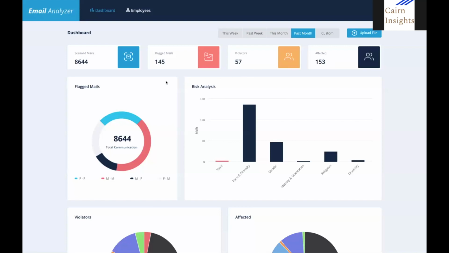In this area, we can see some insights into the demographic relationships of senders and recipients. Currently, we are looking at male-female gender dynamics, and we have plans to analyze dynamics taking into account ethnicity, age, and workplace status. For instance, a manager emailing a direct report. Next, we have the risk analysis section. Here, the dashboard shows dynamic charts, so at a glance, you can be informed of the prevalence of the 6 different types of behaviors we are monitoring.